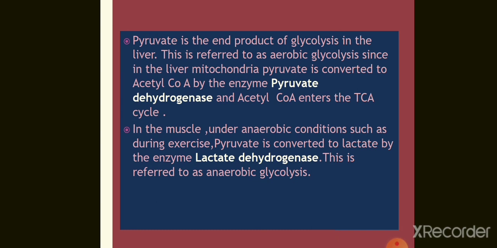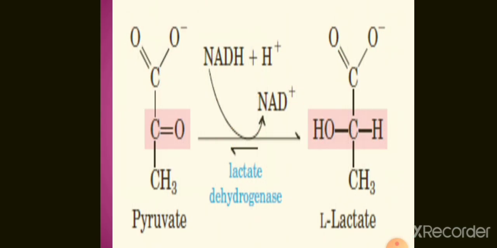In case of anaerobic glycolysis, that is in case of the anaerobic condition which is taking place in the muscle, pyruvate will be converted to lactate by the enzyme lactate dehydrogenase. This much for glycolysis.